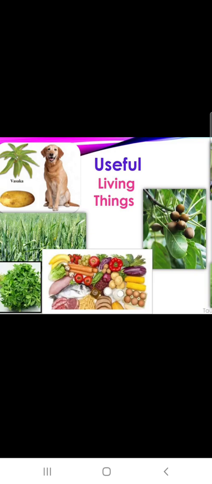Now children, living things are again divided into useful and harmful. Yes, some living things are useful, we know. For example, in the case of plants, we eat all the vegetables and fruits. So these are all useful, right? These are plants used for household as well as industrial purposes.